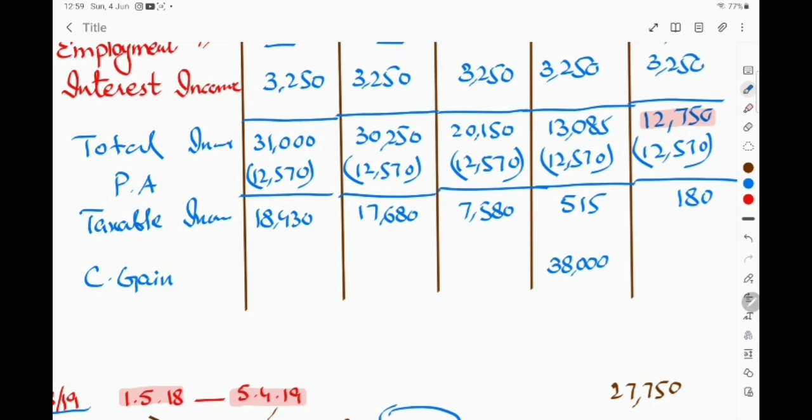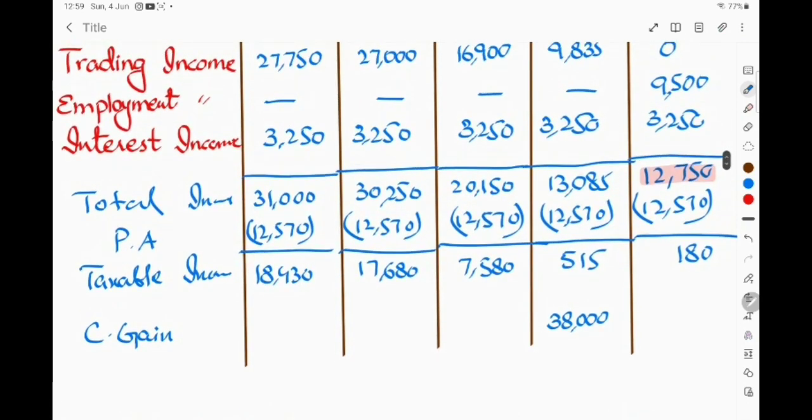Now the third option is to first set off losses against the total income of the previous year and then against the chargeable gain of the previous year, right? In this way you can minimize your tax liability. A little complicated to understand. First, think that if you are not using the loss option against the chargeable gain, then the total taxable income of 515 will be taxed at 20%, right?